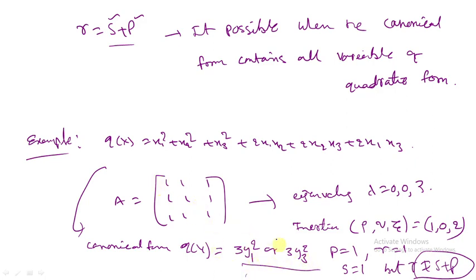This is applicable when the canonical form has all the variables. If the quadratic form has 3 variables, the canonical form must have 3 terms; for 4 variables, 4 terms. In that case, r equals s plus p.